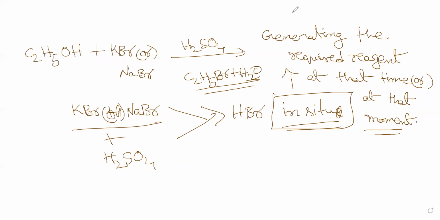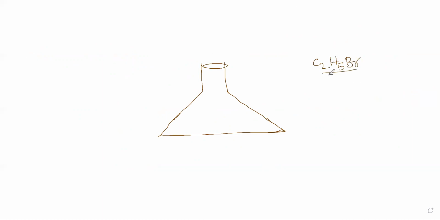So here we go. What is this in situ preparation? I'll explain this. Consider a glass shaking bottle. Now my target is to prepare C2H5Br. In the lab, what is the reaction?